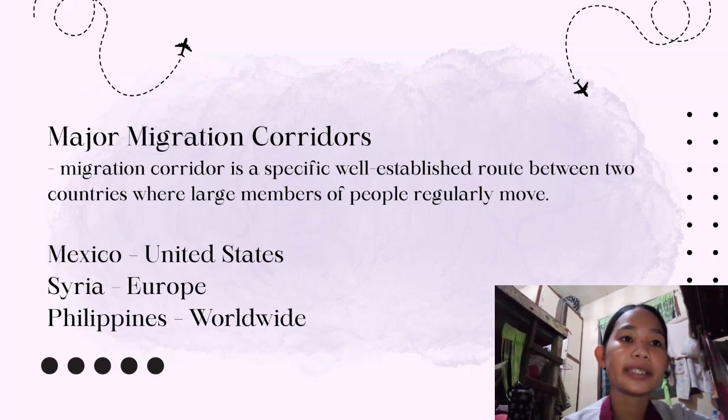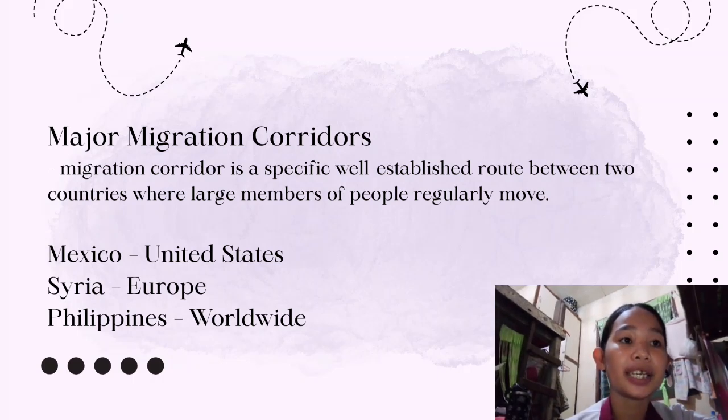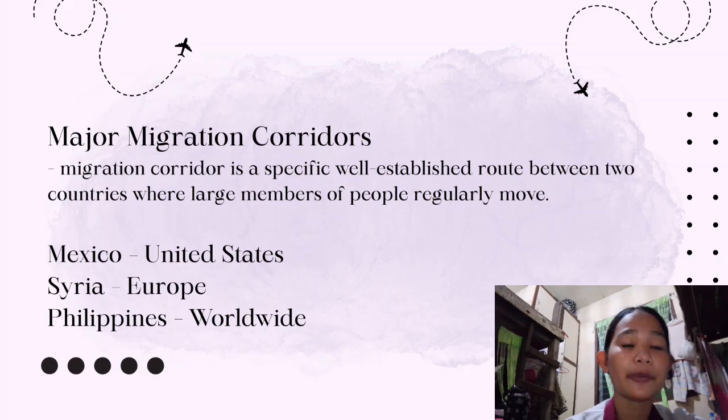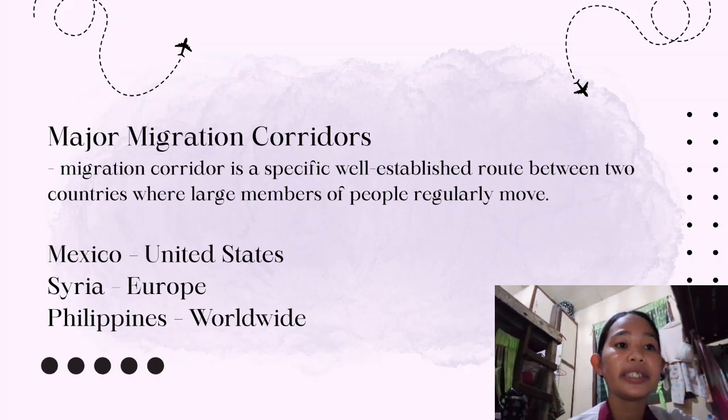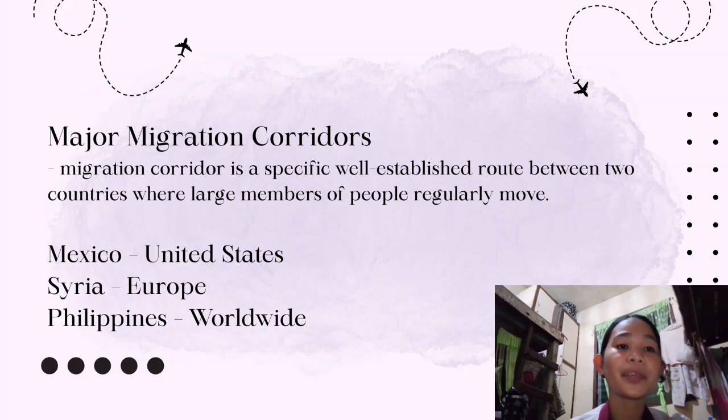Another example is Syria to Europe. It was triggered by the Syrian civil war in 2011, wherein millions fled to Turkey, Lebanon, and eventually to Europe, particularly Germany, Sweden, and Greece. So this became one of the biggest refugee crises in modern history. And of course, the Philippines worldwide.